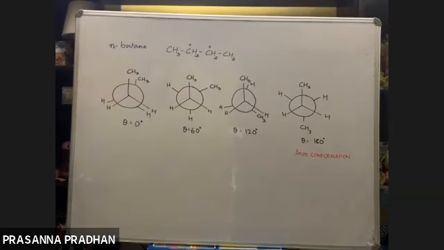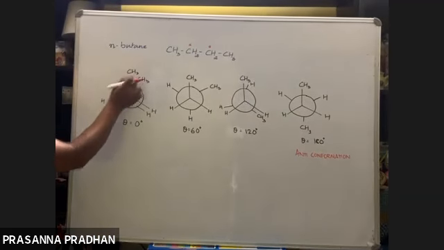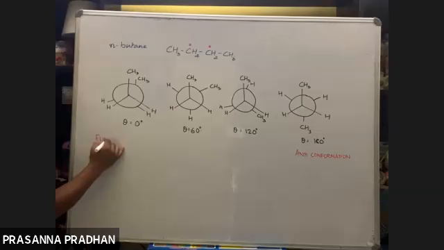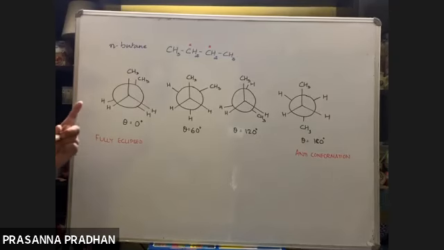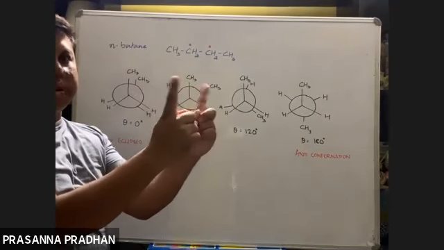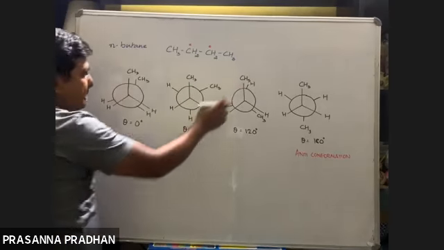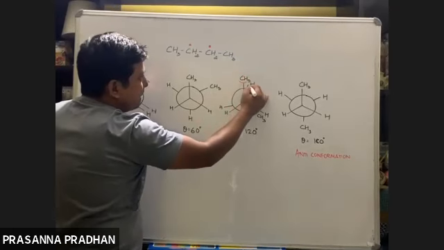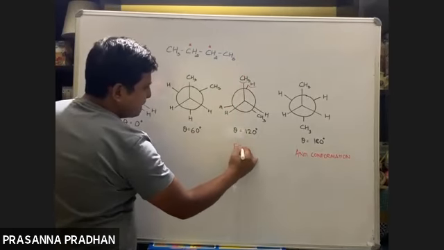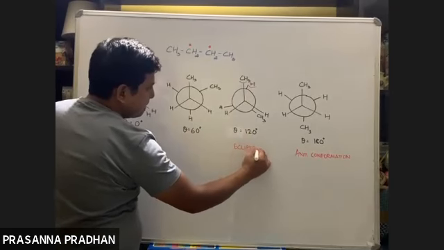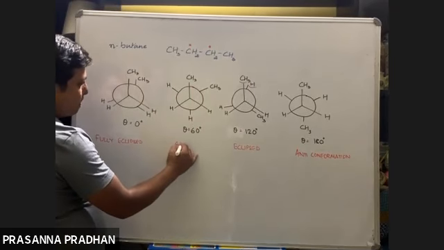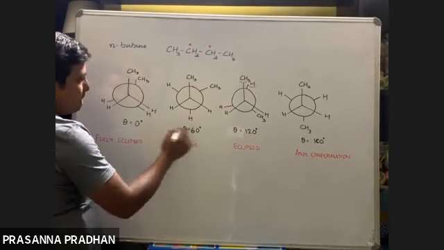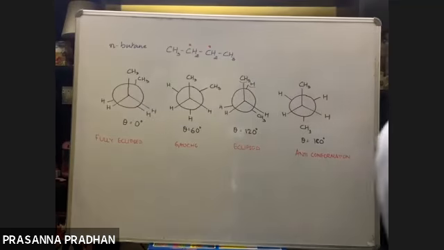Here the two methyl groups are eclipsed, so it's known as fully eclipsed. Why? Because there are two big methyl groups opposite to each other, so they'll repel more: fully eclipsed. Here also it is eclipsed, but what is eclipsed? One methyl group and one small hydrogen. So this is just known as eclipsed. Here the two methyl groups are at an angle of 60 degrees, so this is known as the gauche conformation. So there are 4 conformations of butane.